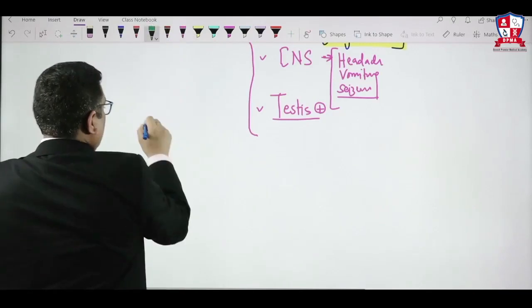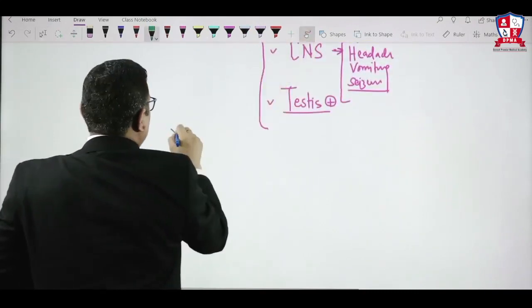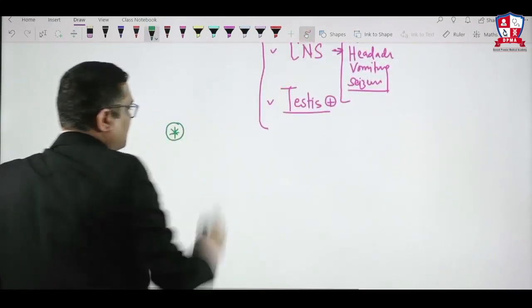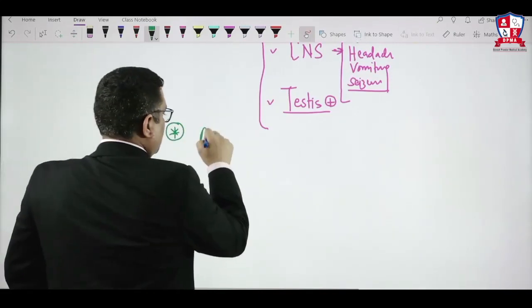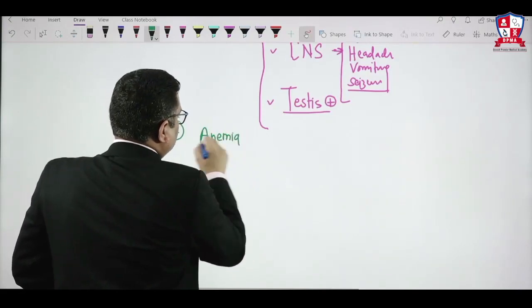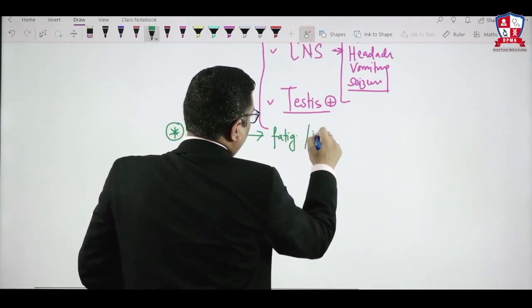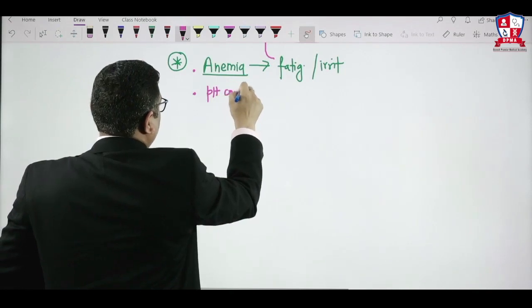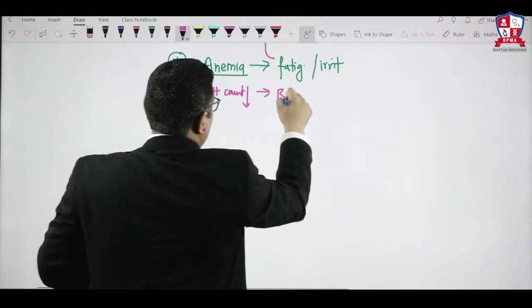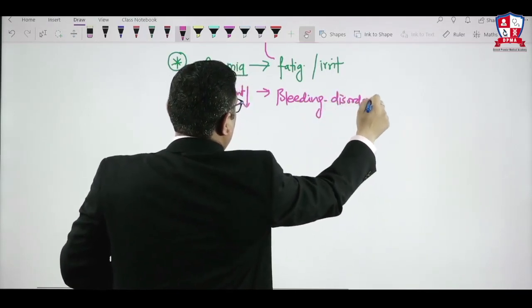Overall, these were some specific features of B cell type and T cell type. Now we are going to see the other clinical features which are generally seen in both types of ALL. Because of the anemia, what are the other signs and symptoms? When anemia is there, the patient will have fatigability and irritability. Because of immature platelets there will be thrombocytopenia, the platelet count will be decreased, and the patient will present with bleeding disorders.